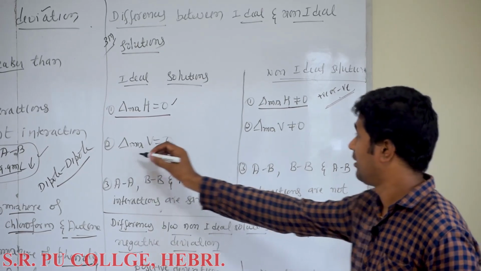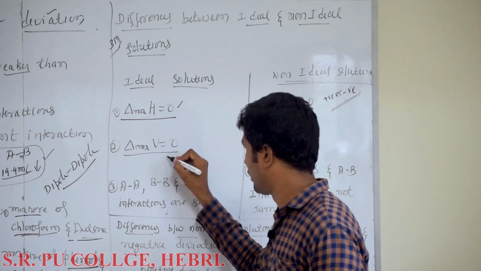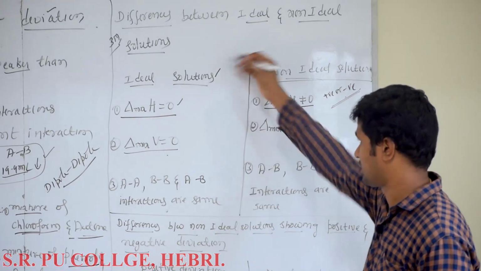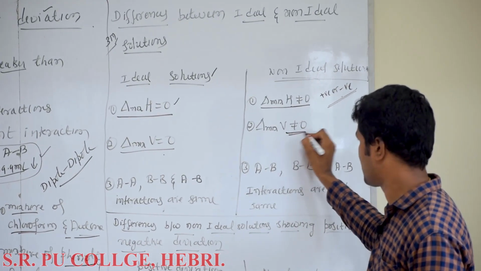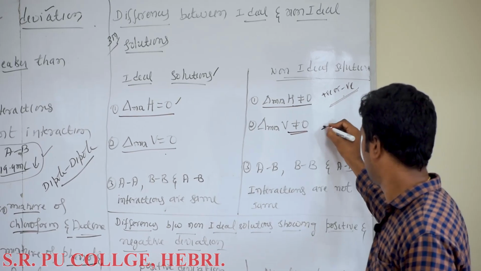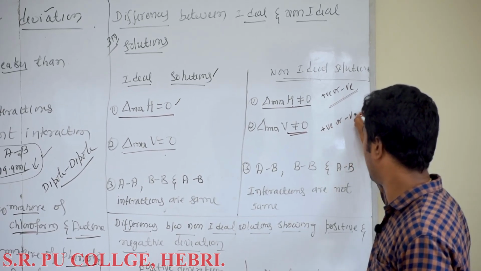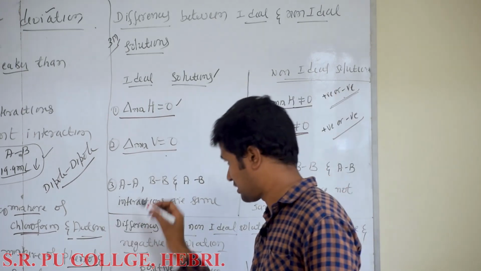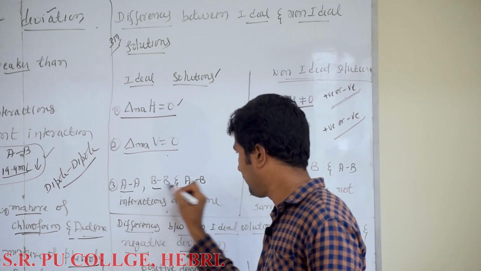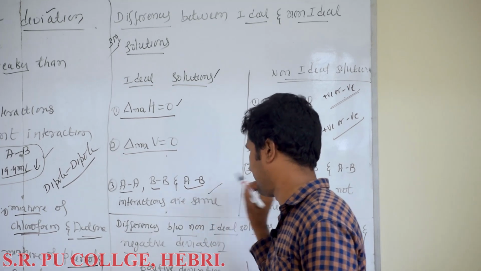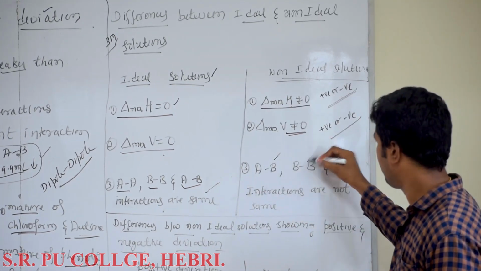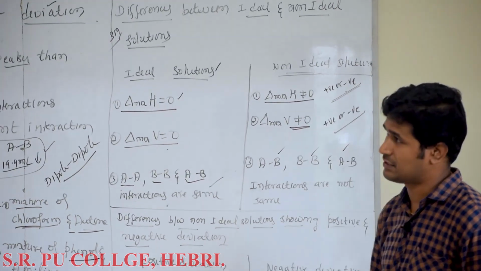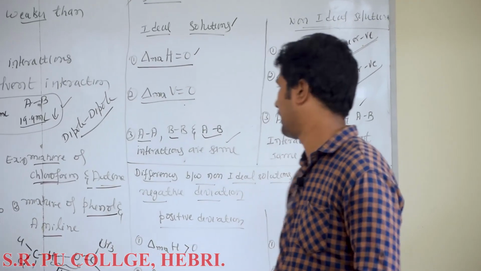The second one, volume of mixing is equal to 0. There is no change in volume upon mixing for ideal solutions. But for non-ideal solutions, it is not equal to 0. Means it may be positive or negative. Volume may increase or decrease. In terms of interactions, for ideal solutions AA, BB, AB interactions are all the same. But for non-ideal solutions, AA, BB and AB interactions are not the same. These are the 3 differences between ideal and non-ideal solutions.